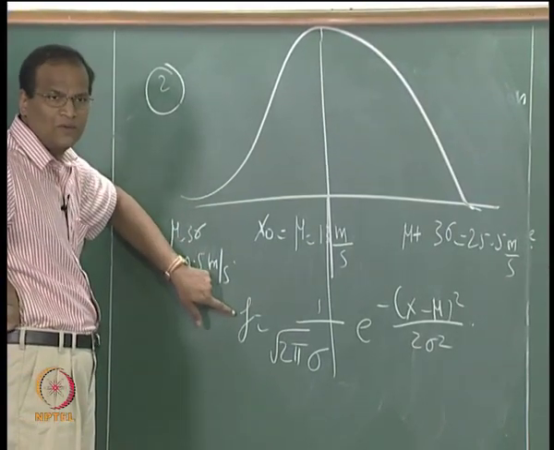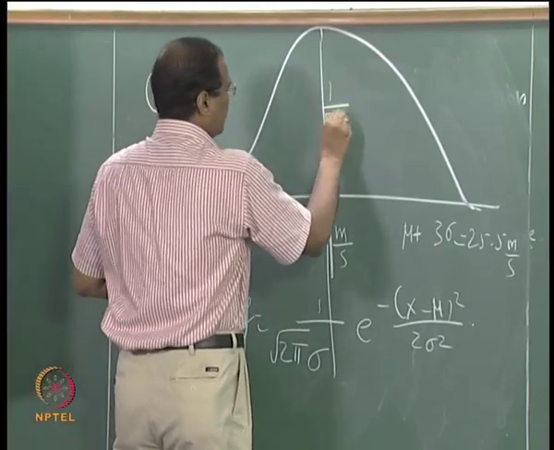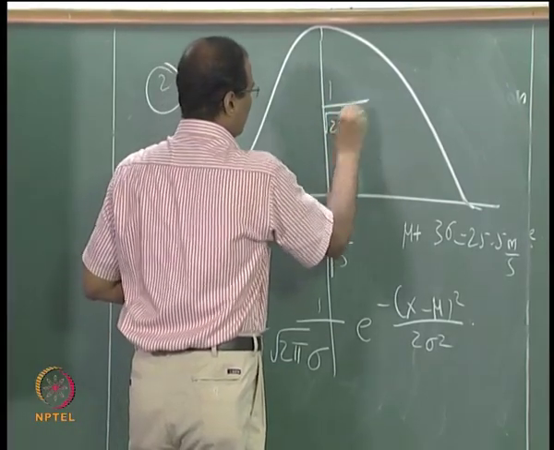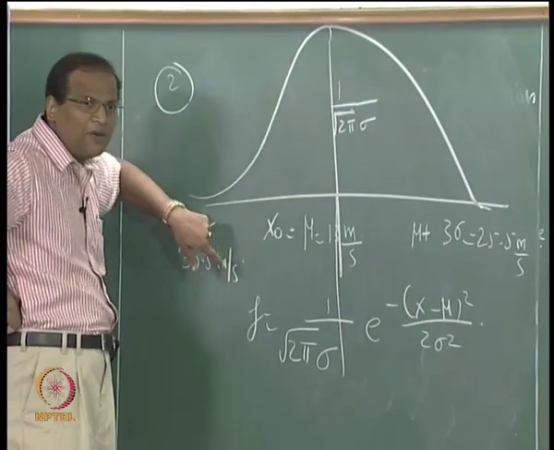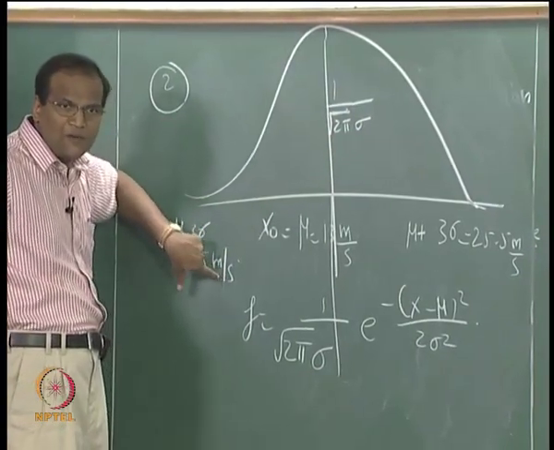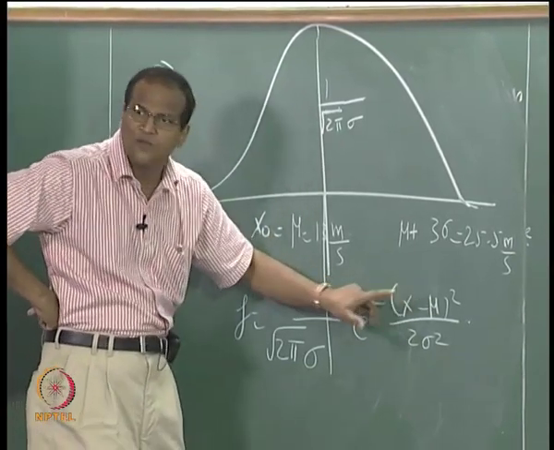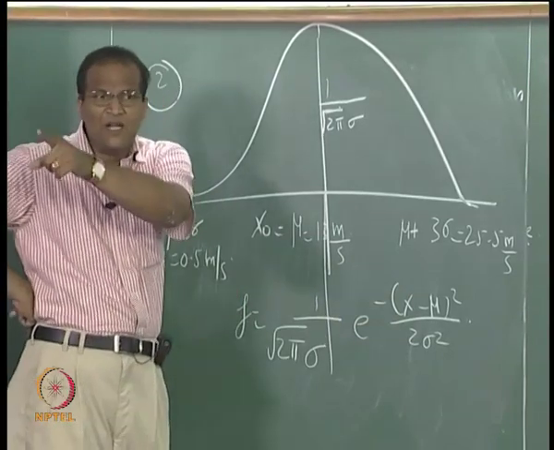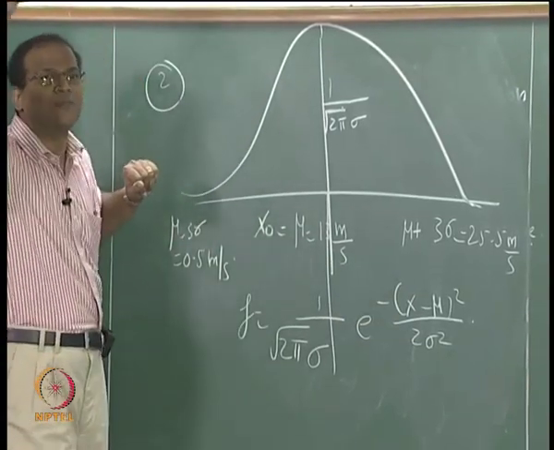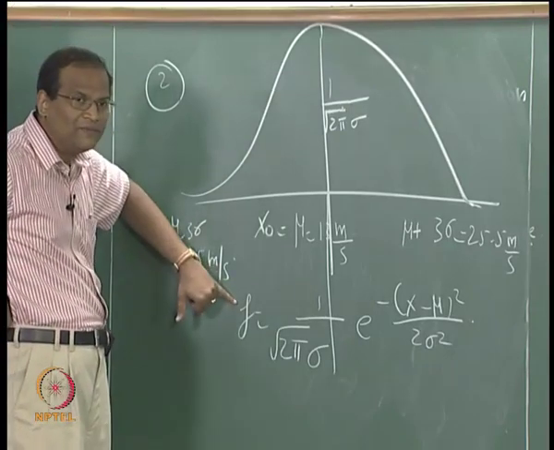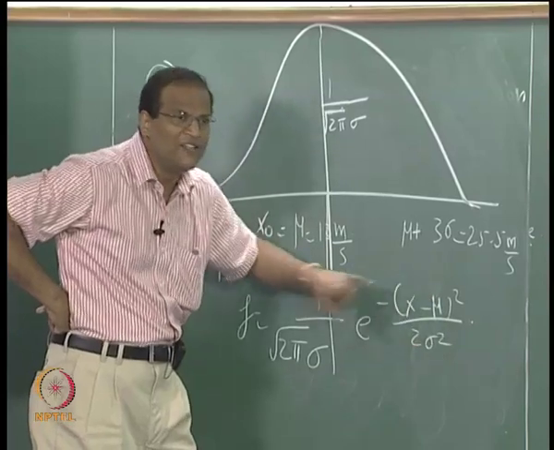F equals what? This will be the maximum probability you are getting, and that will happen when x equals mu, therefore x minus mu equals 0. But for your probability, I will use the first column of the random number table, generate a random number, and assign that to f. Sigma is known to me, mu is known to me, so I will generate the new x.